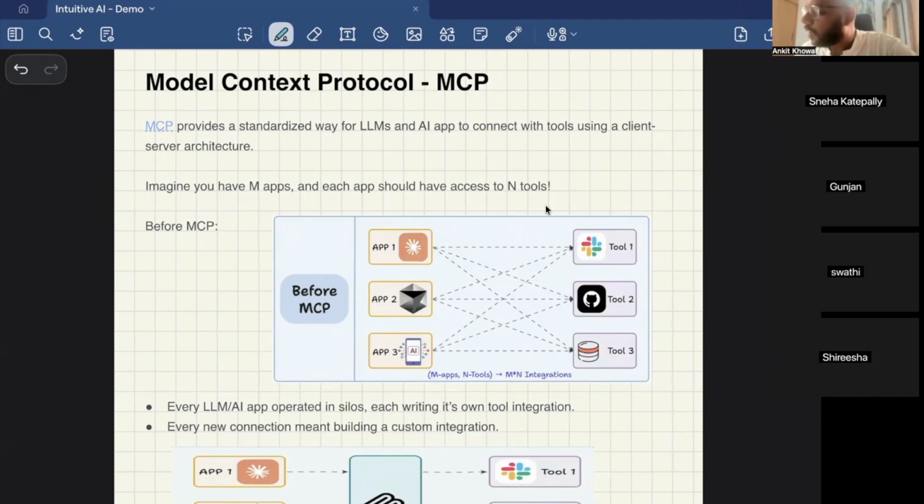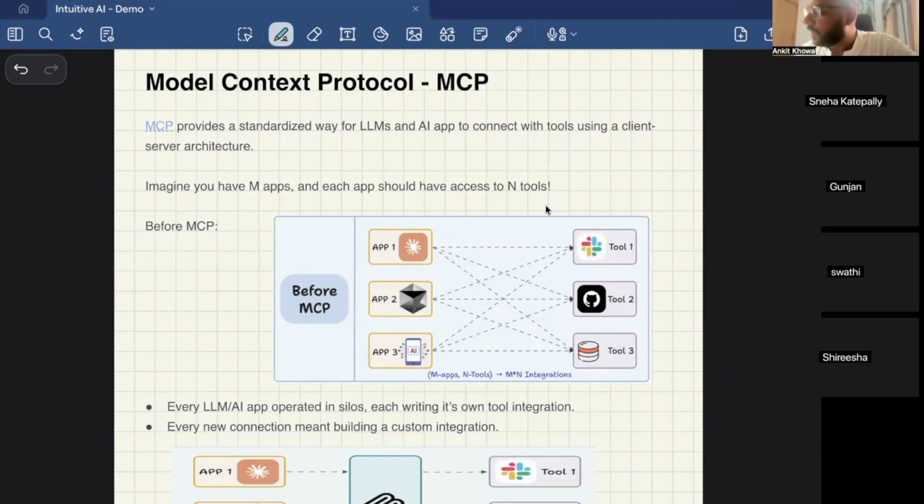So in order to call the tools of Slack in app 1, you will have to code it out. In order to connect to GitLab, you will have to code that in app 1. In order to connect to any other tool, you will code it in app 1. You will code it in app 2. You will code it in app 3 as well. So you will have to do the coding in all the 3 apps basically to get the information.